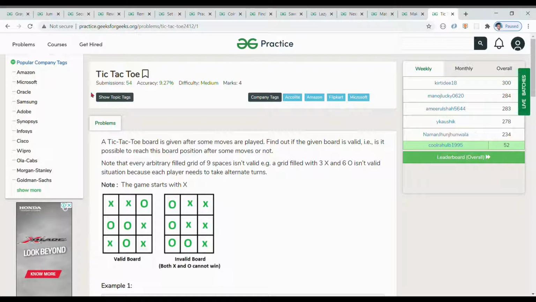for Geeks, which is Tic Tac Toe 2, and the company tags are Accolite, Amazon, Flipkart and Microsoft. So you need to solve this question, okay? And as we can see, this question carries 4 marks, okay? This video is a demand video because someone asked me for this question, and today we are going to solve this question, okay.